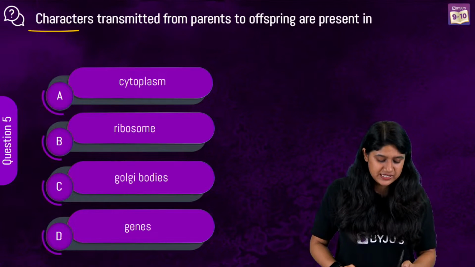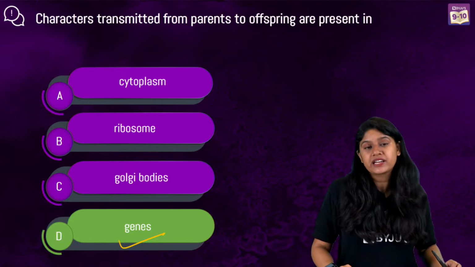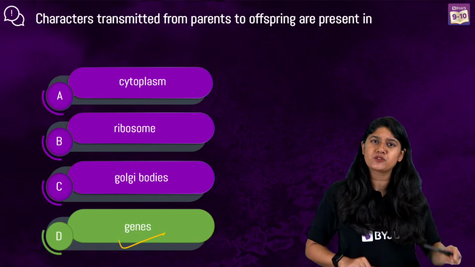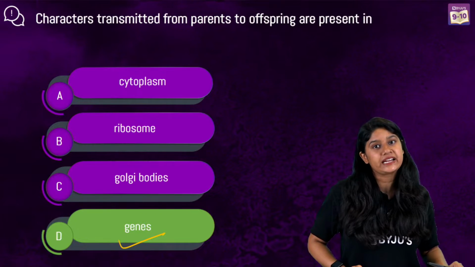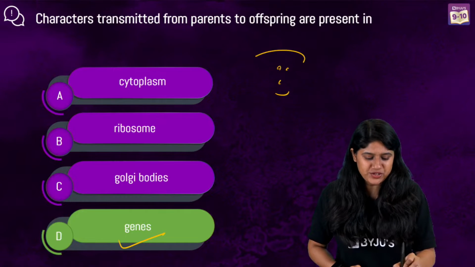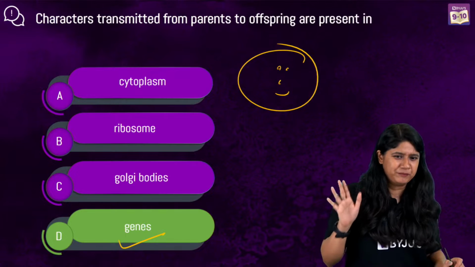Awesome. It's a very easy question. We don't have to spend time over here because we know that genes is the correct answer. Genes are present on the DNA. They are a small fragment of the DNA, and DNA is present inside the nucleus. That's an easy question. So let's quickly move to the next question. This was very easy, we don't need any explanation.